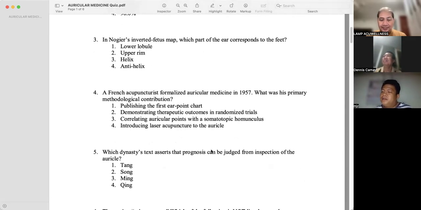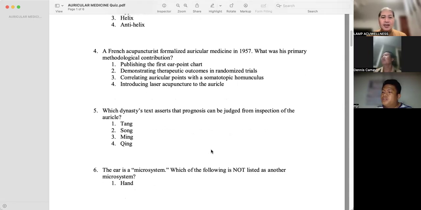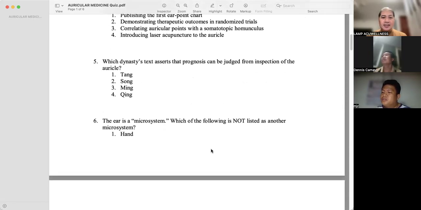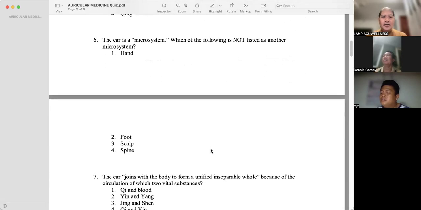Upper rim. A French acupuncturist formalized auricular medicine in 1957. What was his primary methodological contribution? Correlating auricular points with a somatotopic homunculus. Which dynasty's text asserts that prognosis can be judged from inspection of the auricle? Song. The ear is a microsystem.